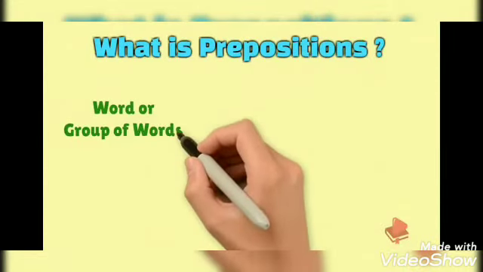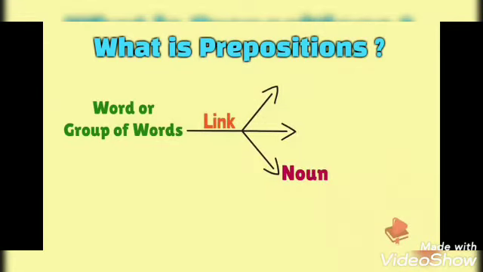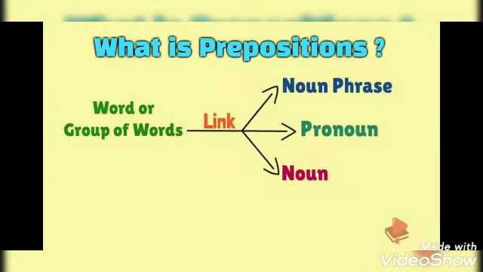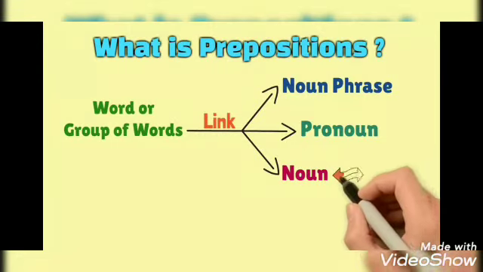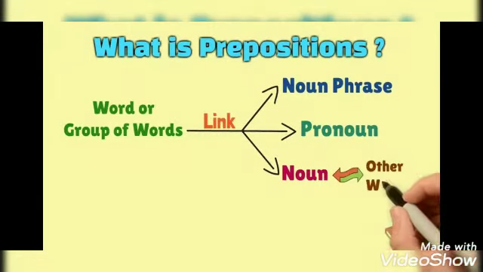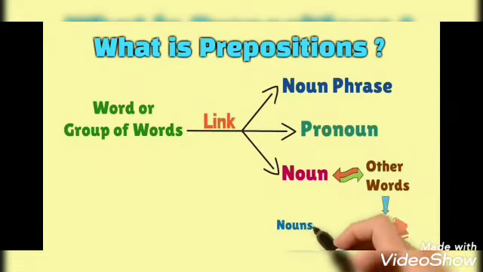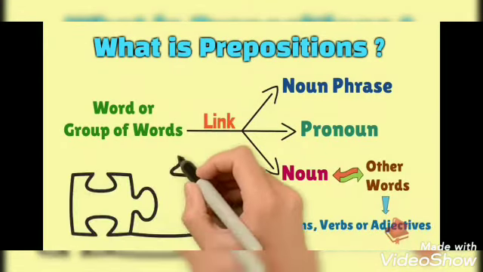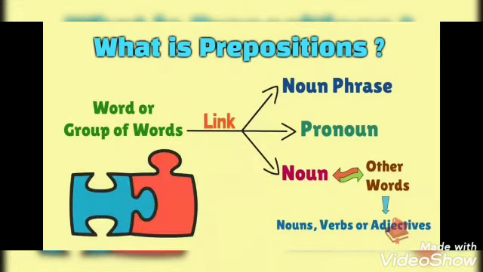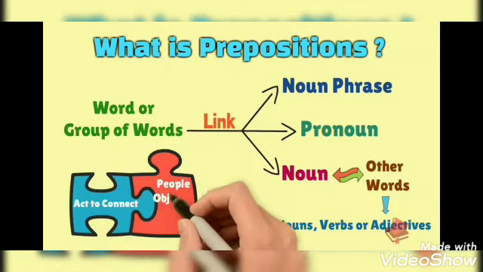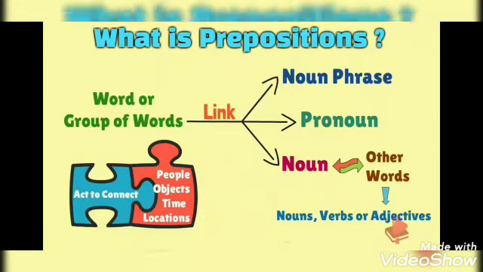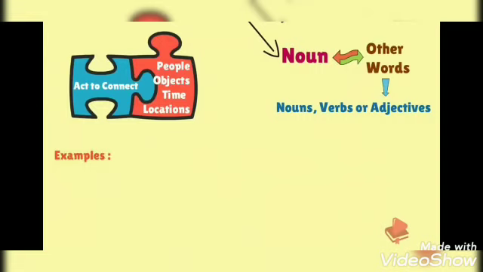A preposition is a word or group of words used to link a noun, pronoun or noun phrase in the sentence. Link here means they provide a relationship between a noun and other words, that is nouns, verbs or adjectives in any sentence, and thus makes a complete sentence. They act to connect the people, objects, times and location of a sentence. Let's understand them with some examples.